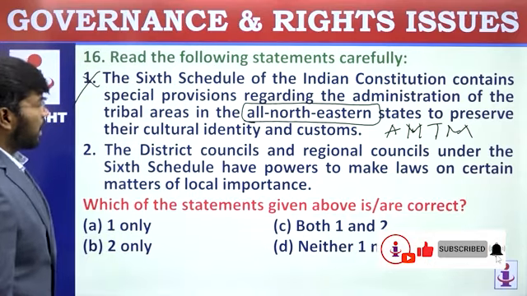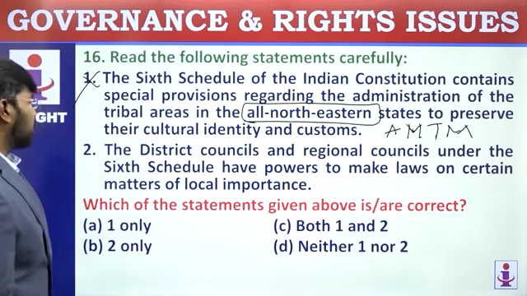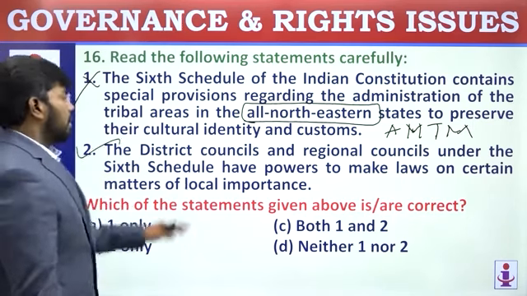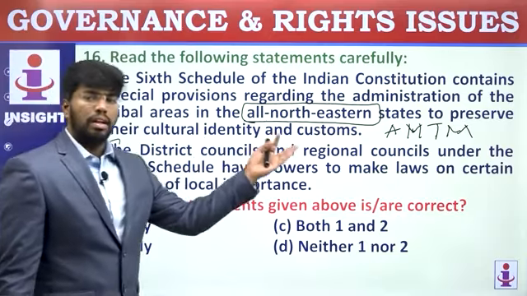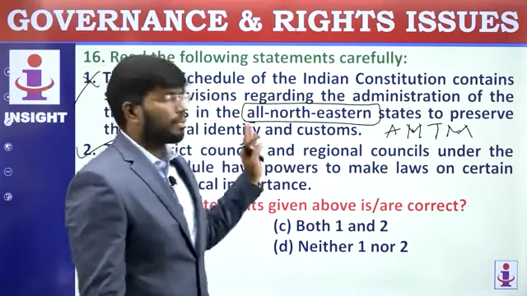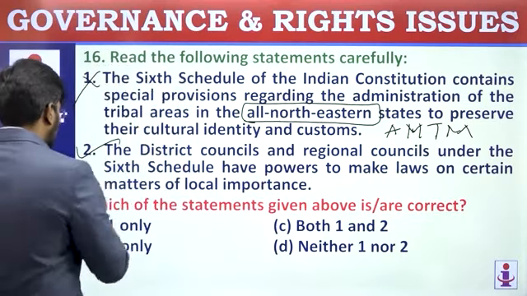The district council and regional council under the 6th Schedule have the powers to make laws on certain matters of local importance. Of course, this is a perfect statement. But apart from that, they have to get the approval of the Governor. That is secondary. Up till here, the statement is correct. So they are asking for the correct statement. Go for 2 only.